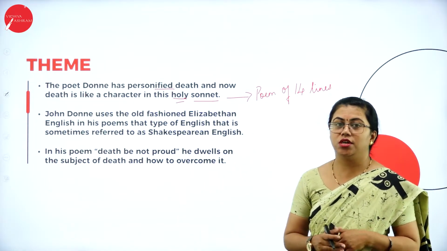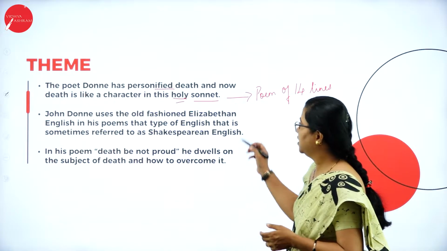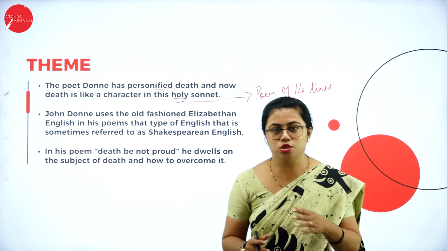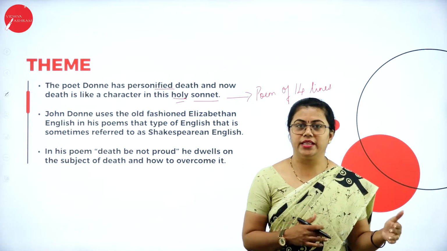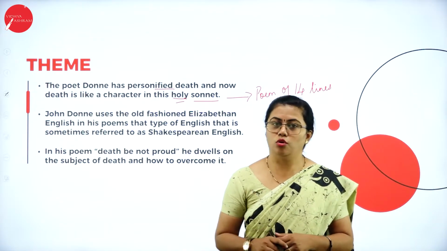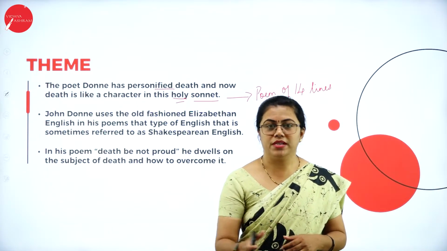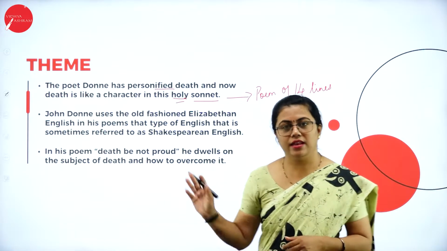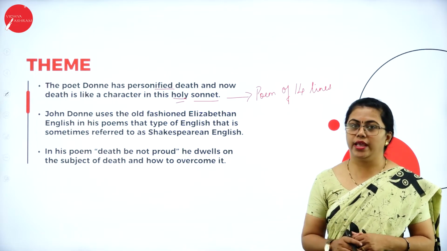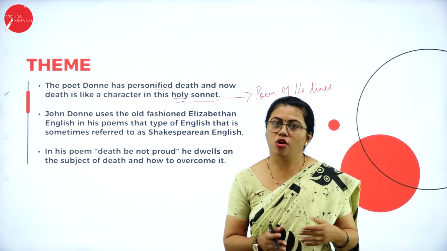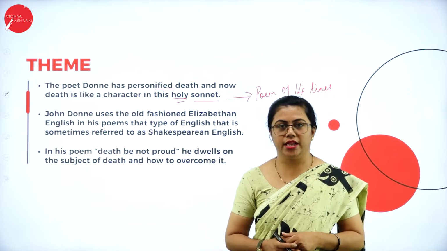John Donne uses old-fashioned Elizabethan English. Like in Kannada, you have Hale Kannada. In Hindi also you have the same thing, right? Old Hindi and all that. Tulsidas, Kabir and others used old Hindi. In Kannada also, what Basavanna, Kumaravyasa and others used comes under Hale Kannada. Similarly, in English also, we have Old English. What John Donne wrote, John Milton wrote, and Shakespeare wrote, all come under Old English only.